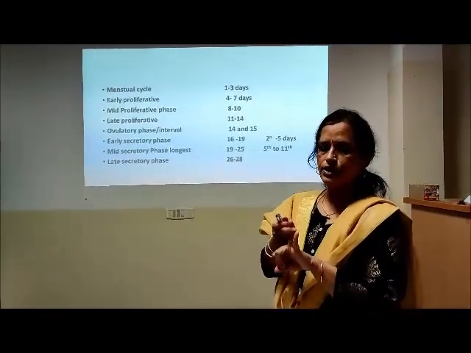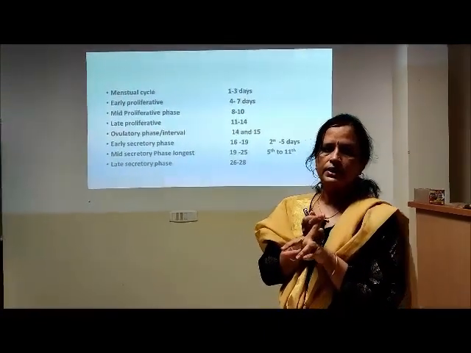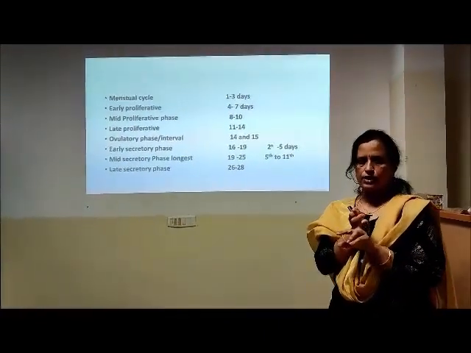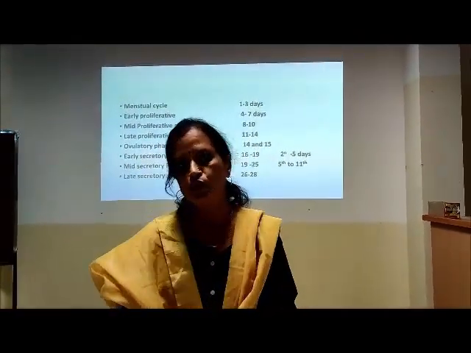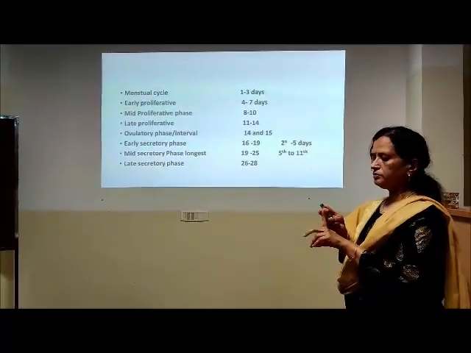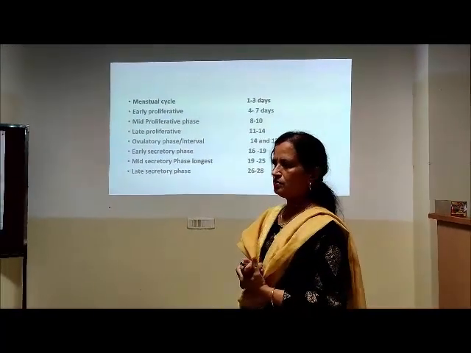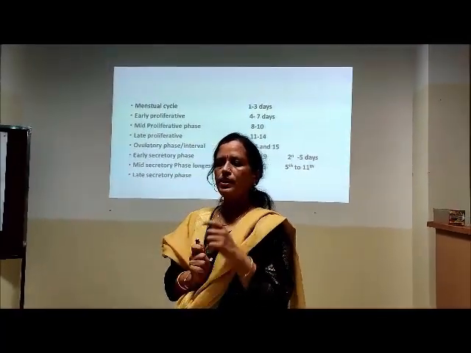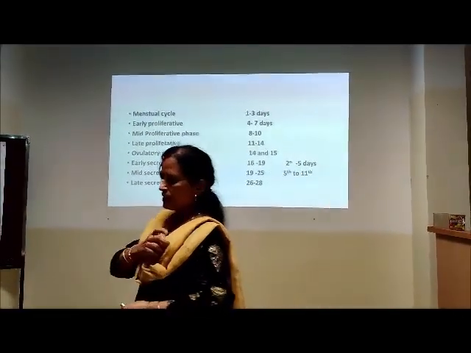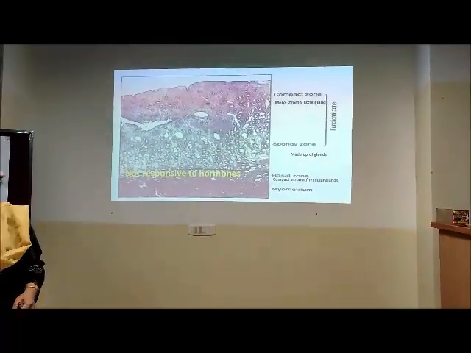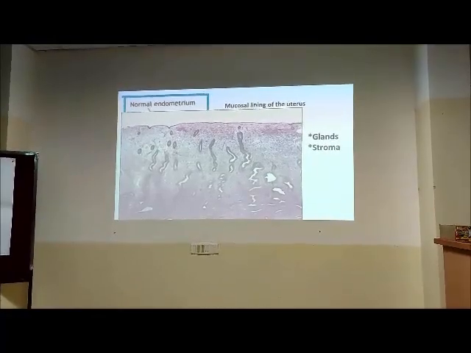Then there are other indications. When we are investigating a case of abnormal uterine bleeding, which was previously called dysfunctional uterine bleeding, or in some books unexplained uterine bleeding, and whatever the cause we suspect, whether it is hyperplasia or carcinoma of the endometrium, in all such cases endometrial curettage is done. So histology, we are going back to learn histology.